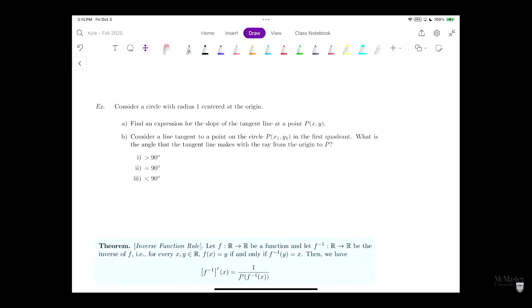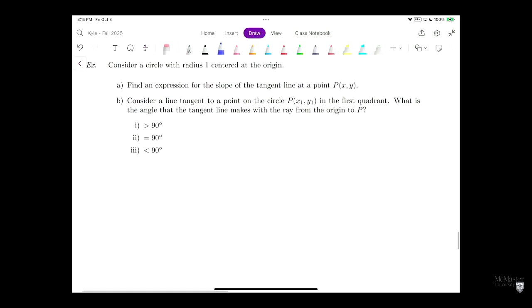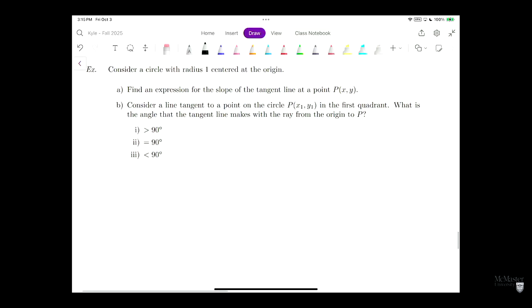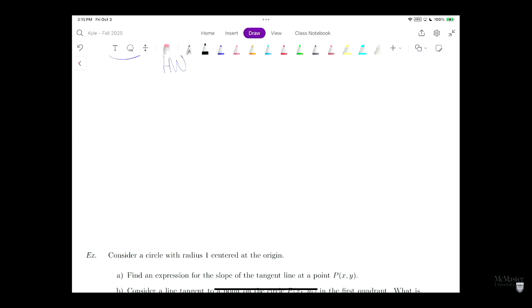Okay, this one is a very cool example. We'll do this together. Is anyone in physics right now? I'm looking at you, engineers. Very good. This will be a fun question. So, let's consider a circle with radius 1 centered at the origin. We're going to find an expression for the slope of the tangent line, and then we'll do part B after.